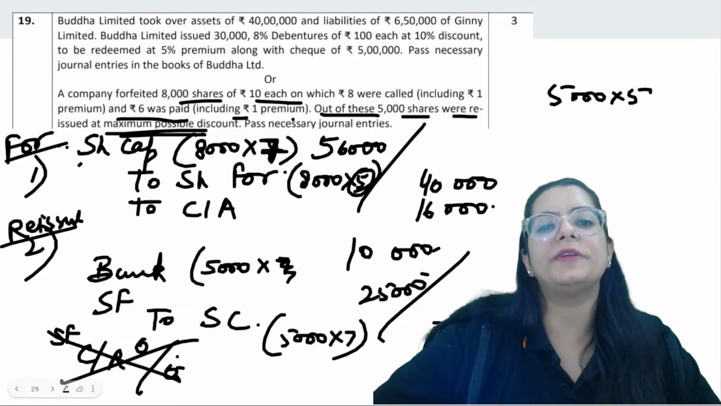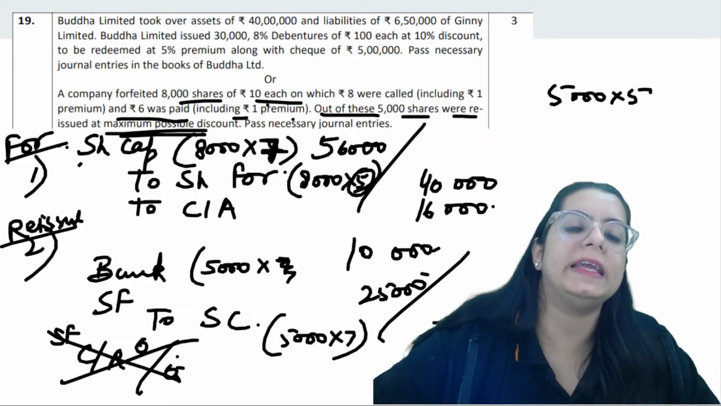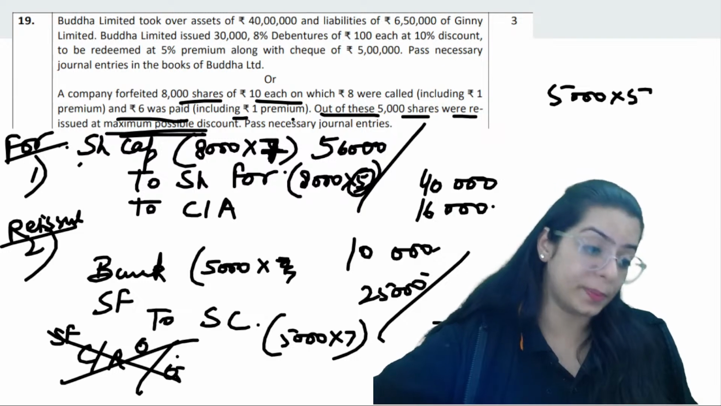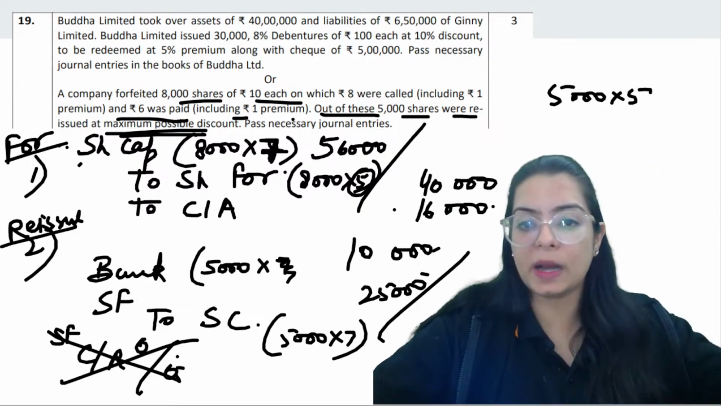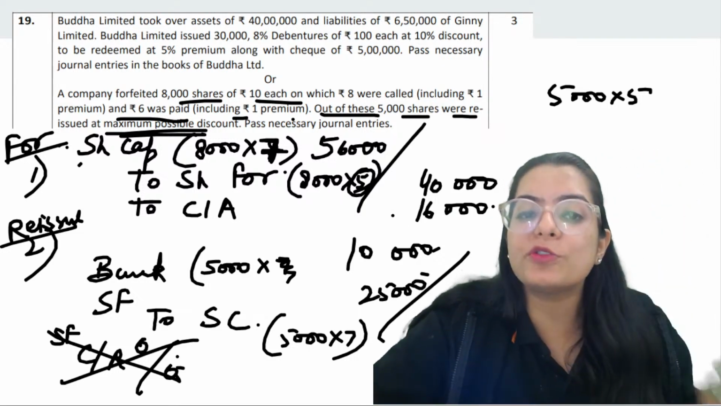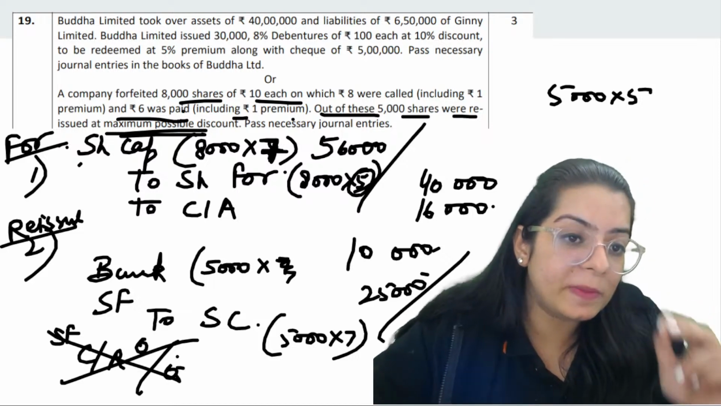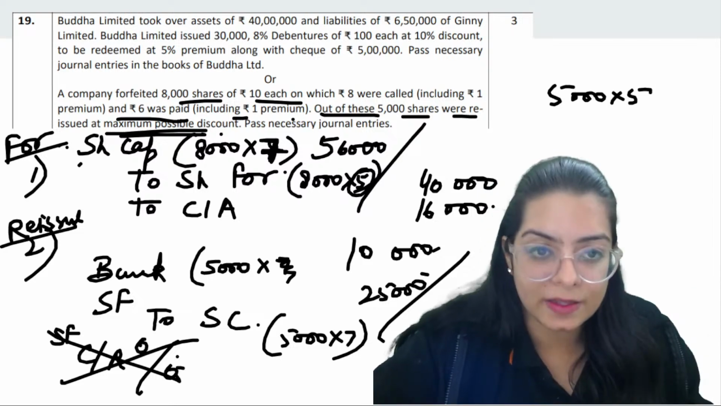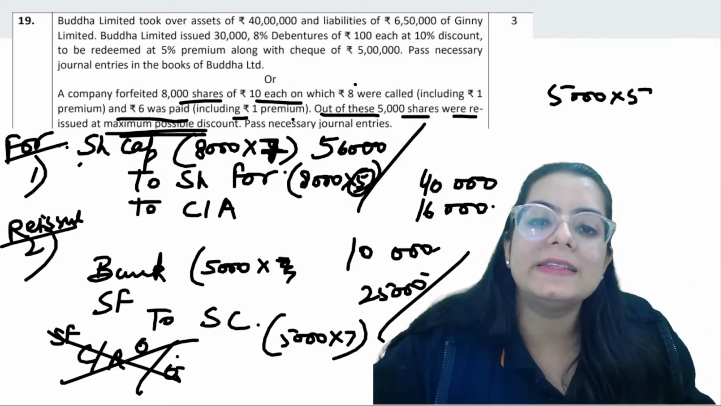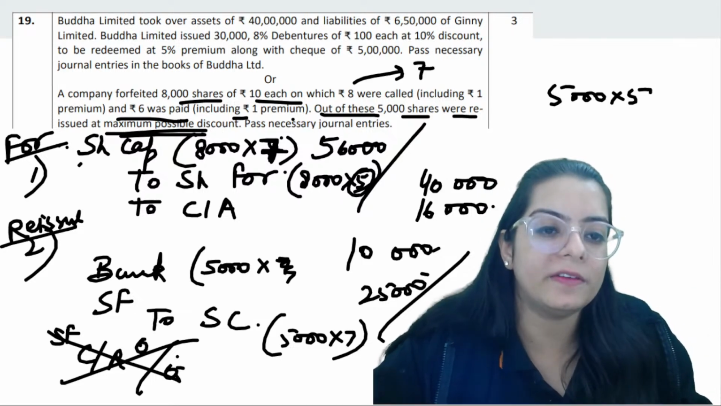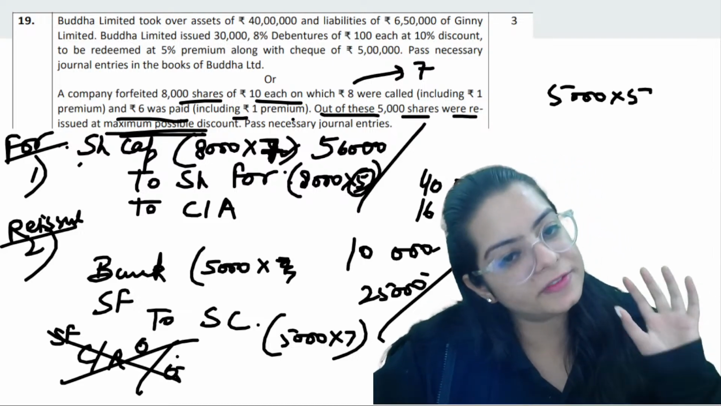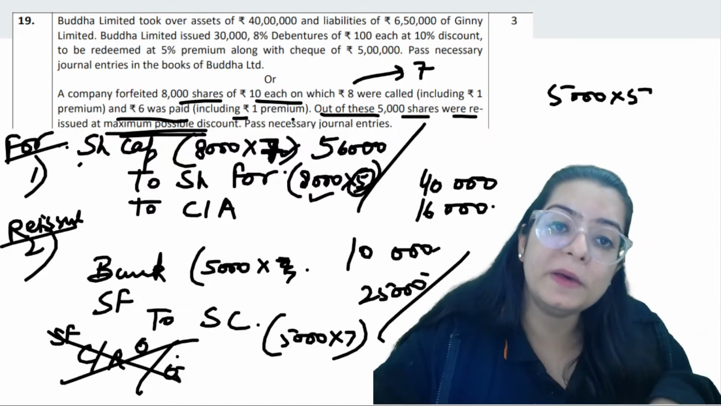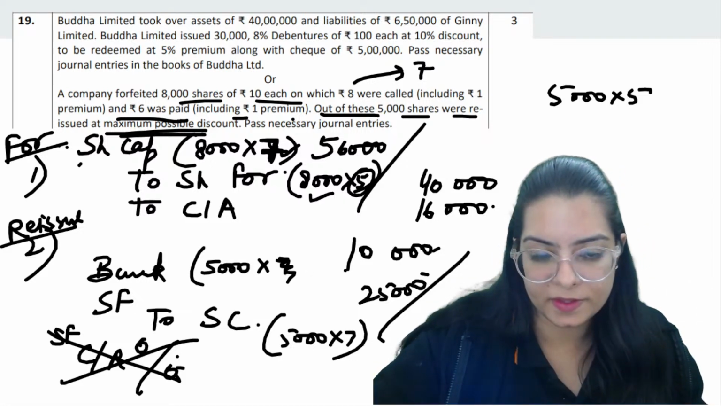Telling you all this one more time, what happened in this question? They said that 8,000 shares of 10 each, on which 8 were called up. 8 were called up means the company invited for 8, but 1 was of premium. So, beta ji, premium was paid. If the premium is paid, you don't tell it to anyone. So that's why we called 7 only. We removed premium and we said that capital is of 7 only, and we have received 5 only. So if we receive the premium, we keep it secret, right?